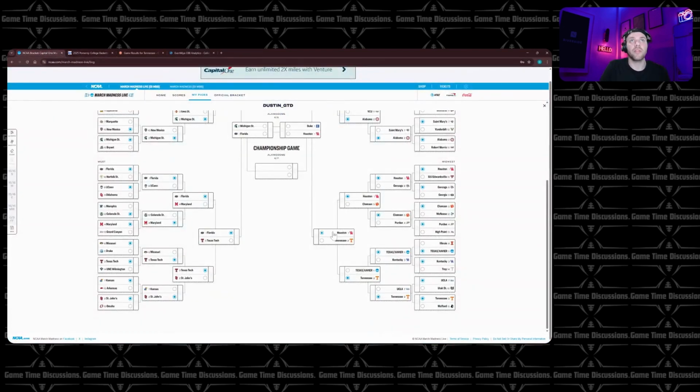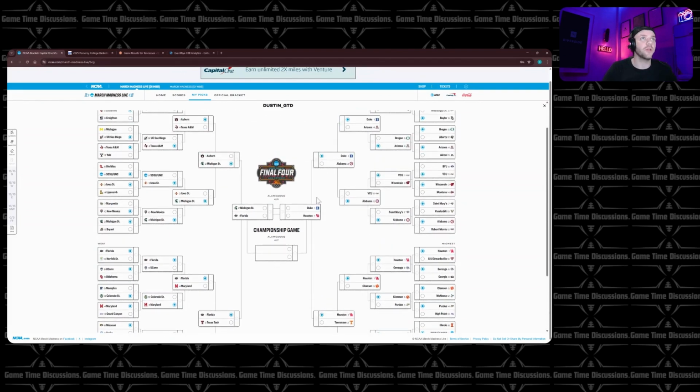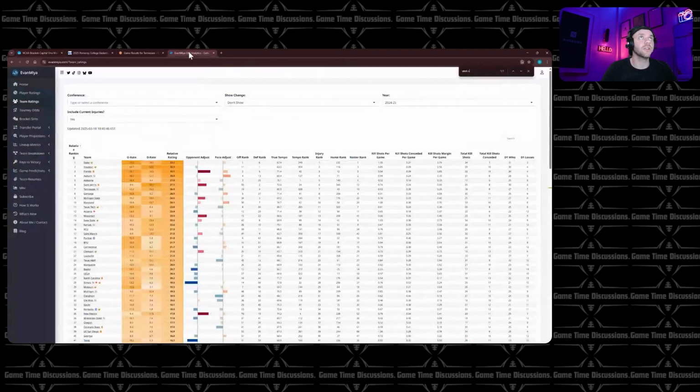And then I do think Houston ends up beating Tennessee. I know, not super fun, but that's just the S tier right now. These teams are senior led right here. Tom Izzo, a lot of older guys on Florida, and they're very good. Duke has probably the best roster in the country.